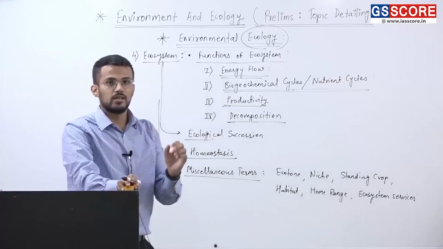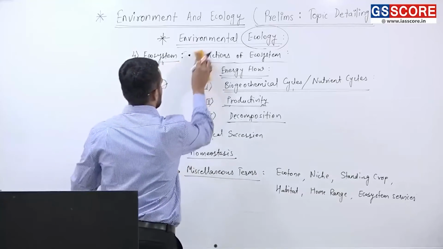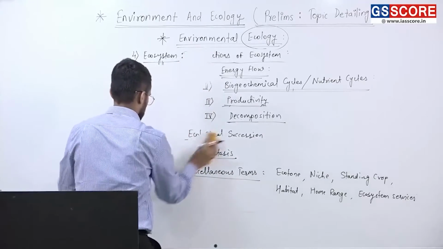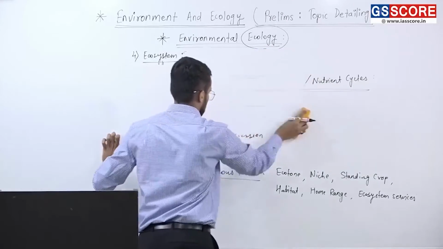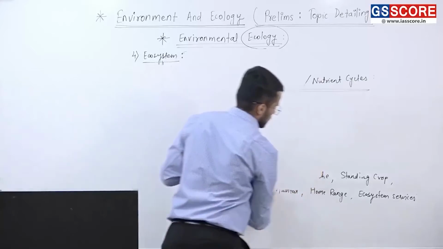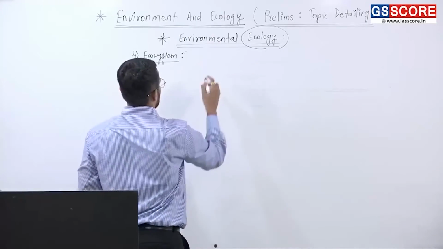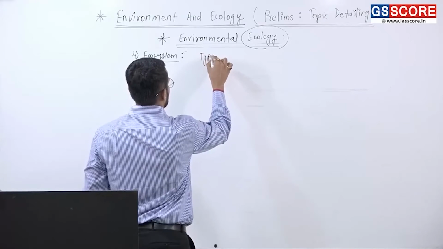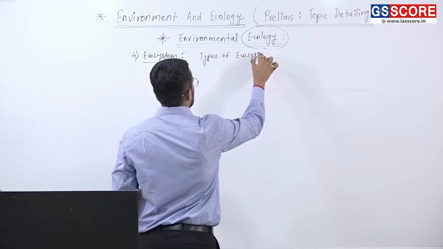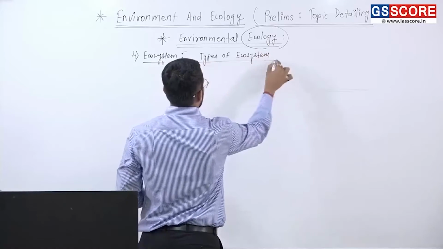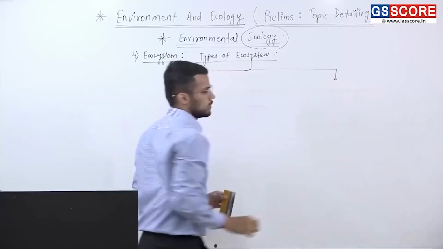Next is types of ecosystem. So under ecosystem, we have 2 major types.